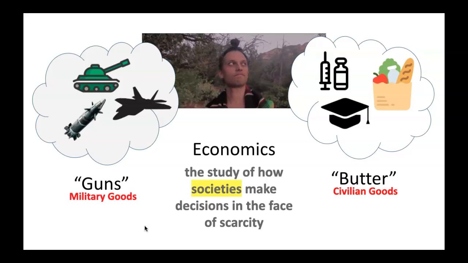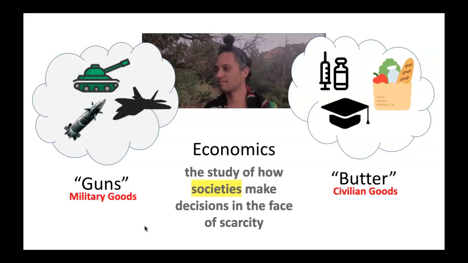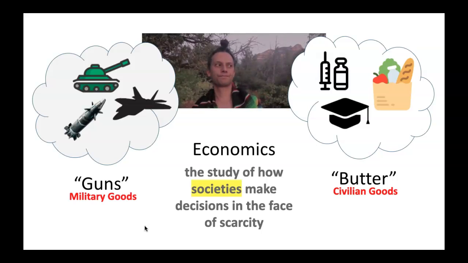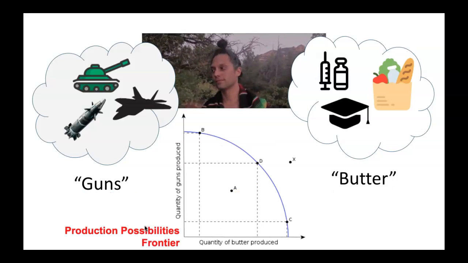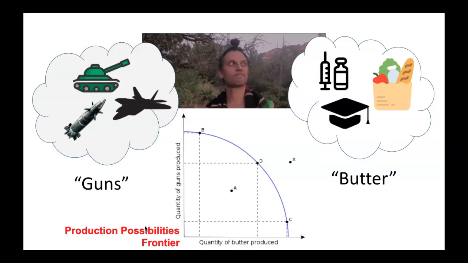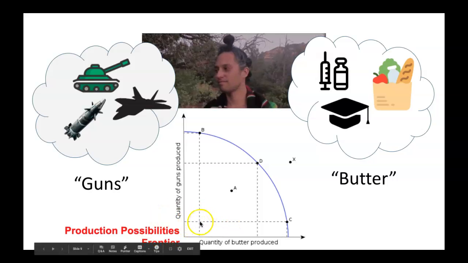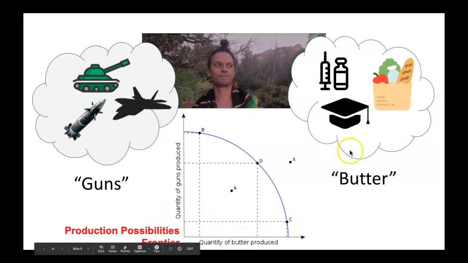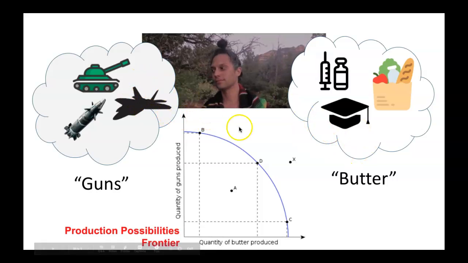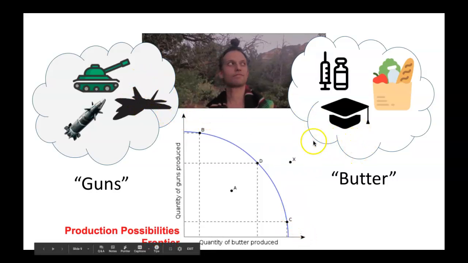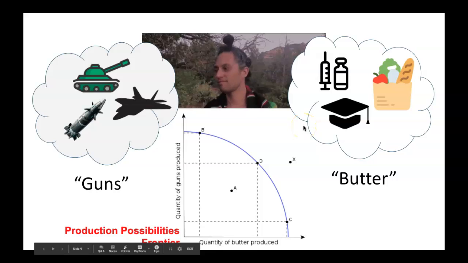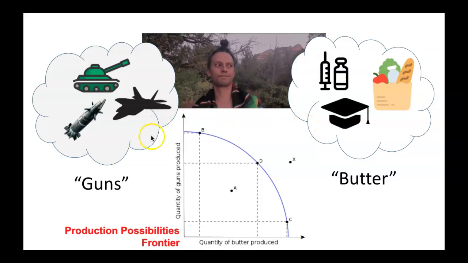This is the conversation we're talking about when we use the economics expression guns or butter. And then the production possibilities frontier shows us exactly where a country is in terms of this value decision on whether or not to choose to spend more of scarce resources on butter or on guns.